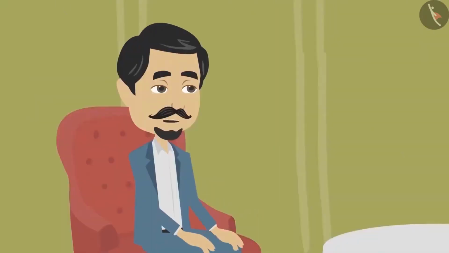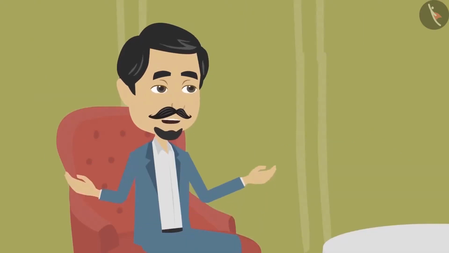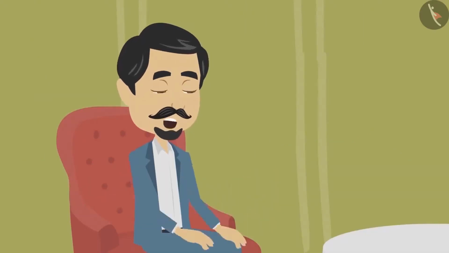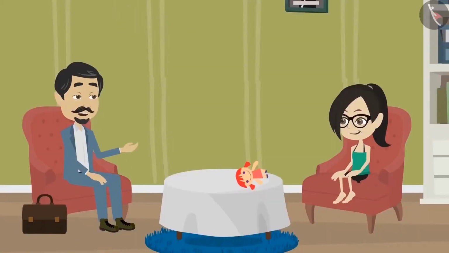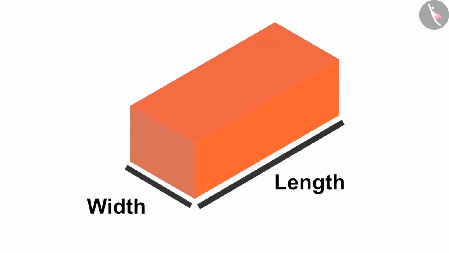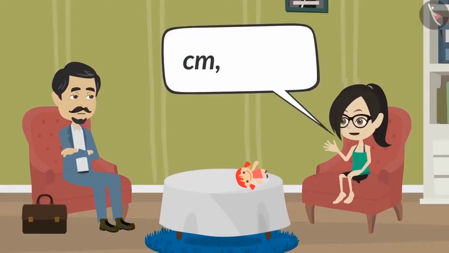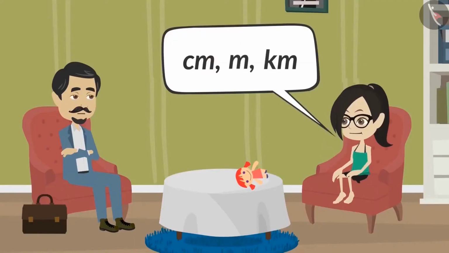In the next class, you will study about these objects. Now tell me whether you understood what centimeter, meter and kilometer can be used to measure. Yes, Papa. The length, width, height, depth and distance of objects are measured in centimeters, meters and kilometers.